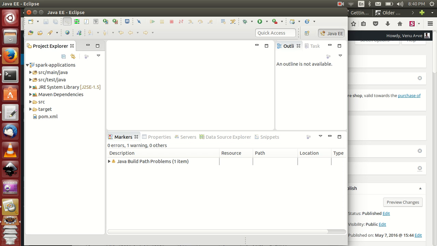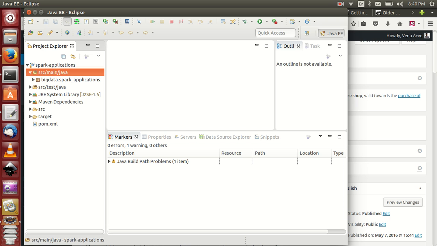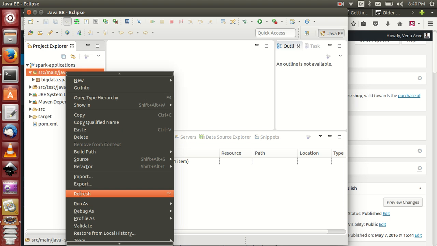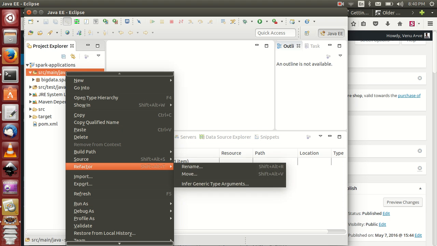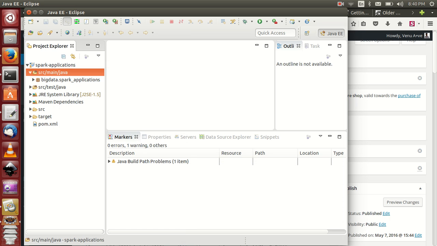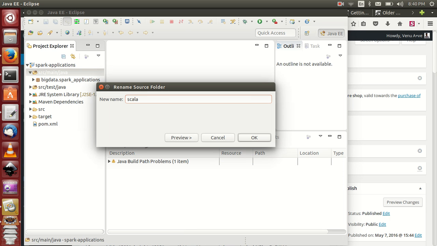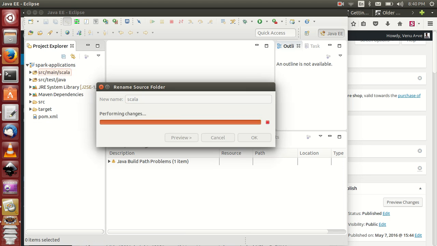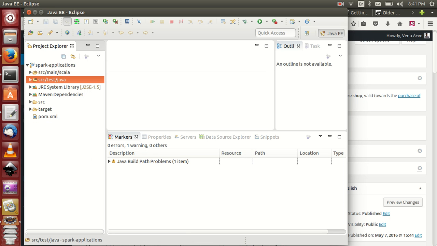And I hope you know this is the package, and if you want to rename this Java, click on it and refactor, rename, Scala. Okay, it is basics. I hope everyone knows it.